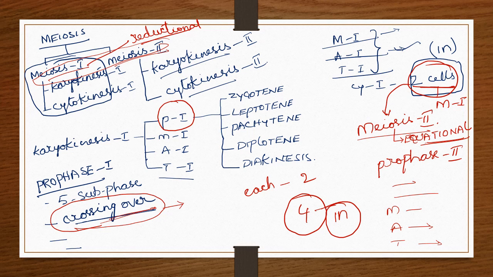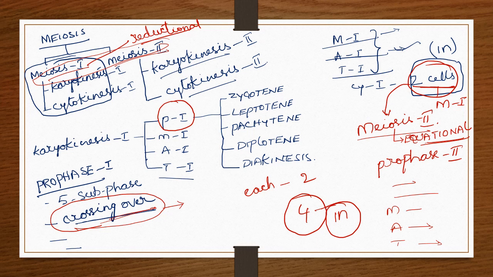And we already said that Mendel's discovery remained unpublished until 1900. In 1900, cell biology developed well due to the development of the microscope.